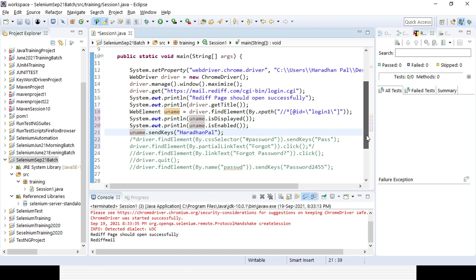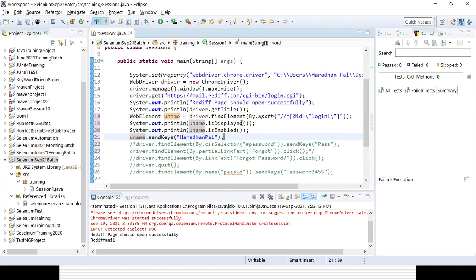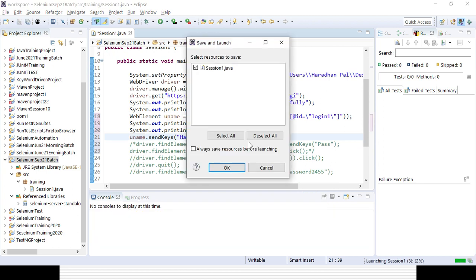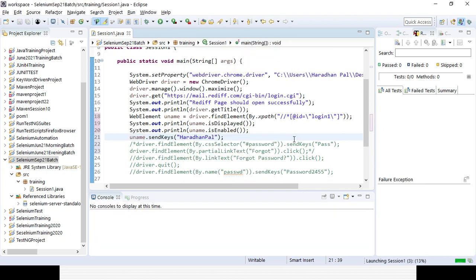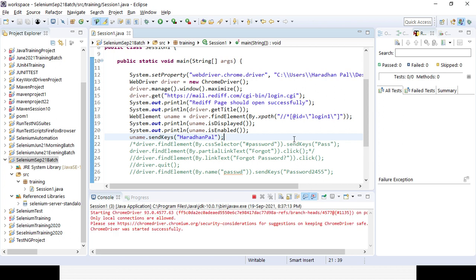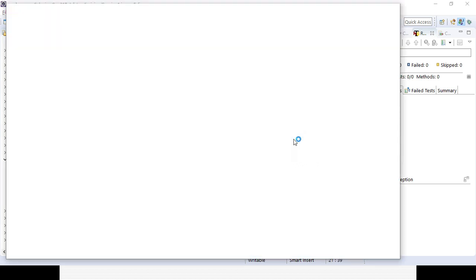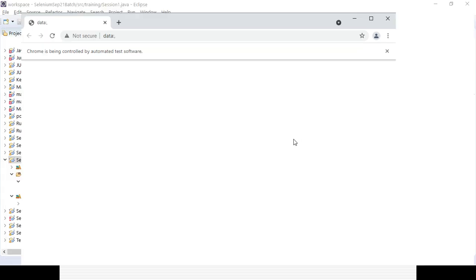All these objects we should store in some external Excel file. In a real-time framework, definitely we will not hard code anything. All your input, all your properties, everything will be driven from the Excel sheet. Or the page object model, right? In the page object model, you already saw there is the FindBy annotation, everything will be there. So instead of hard coding, you can easily figure things out in case of any problem from the Excel or your page object model.